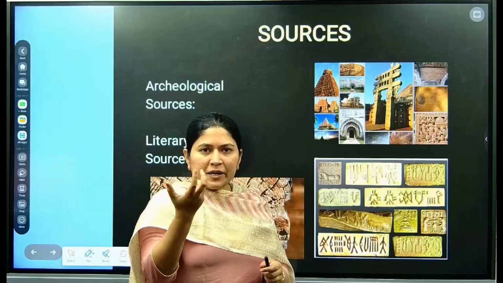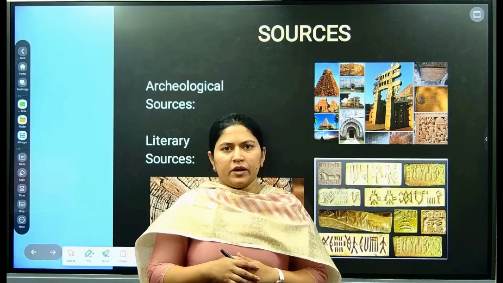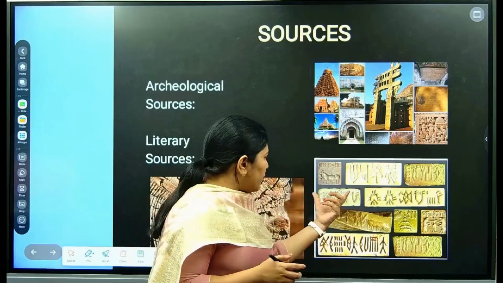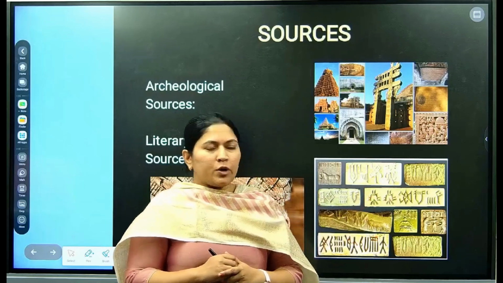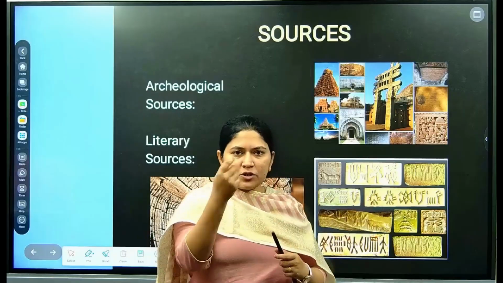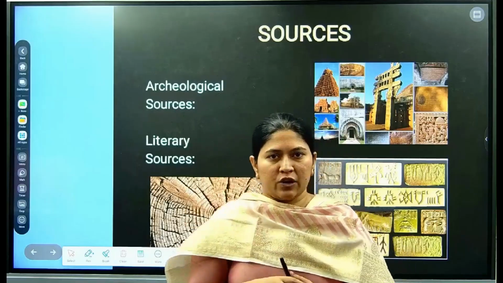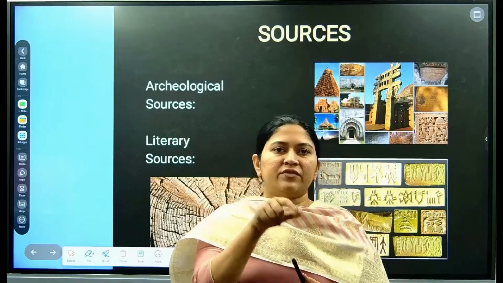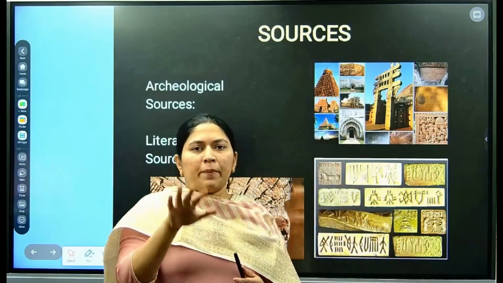That is why it becomes difficult to decipher them. What they were actually trying to say, we are not able to decipher, because these were symbols, pictorial forms, and what they signified, we are unaware of. That is why Indus Valley Civilization evidence is not known up till date.